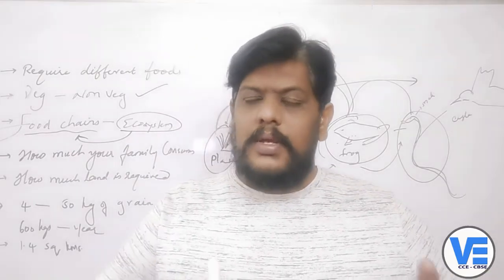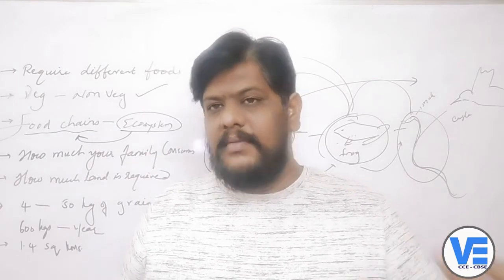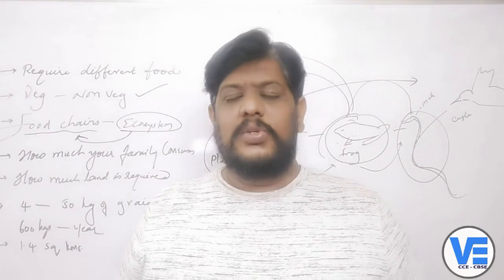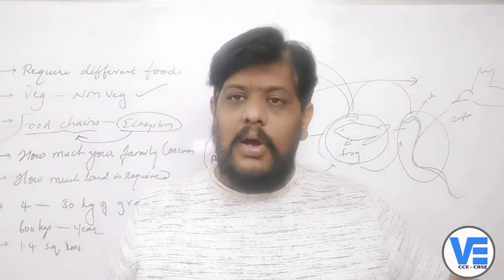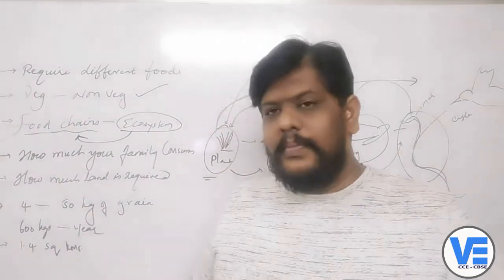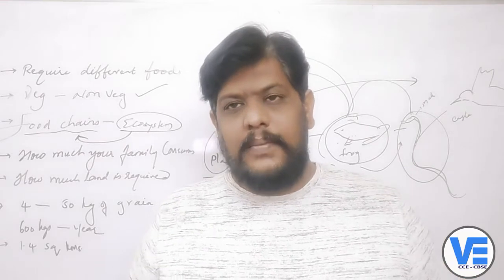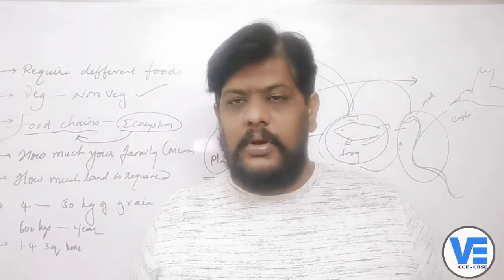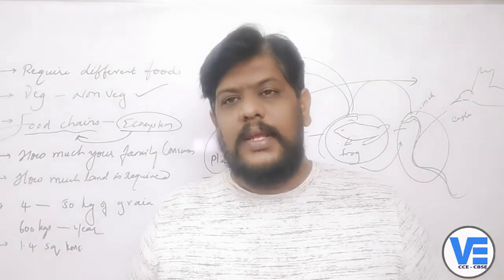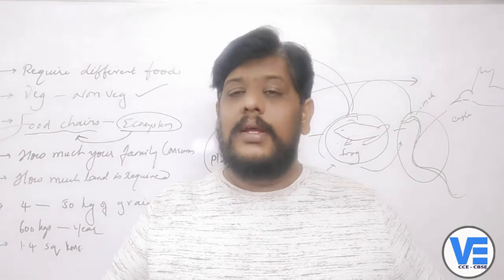Just assume the earth without the plants. All the organisms will die within no time if there are no plants, because that is a source of energy, a source of food, directly or indirectly. So now we understood that plants are the source of energy. Plants are the source of food, isn't it? Without plant life, no organism can survive on the earth. Can they survive? No, not by any chance. They cannot survive.